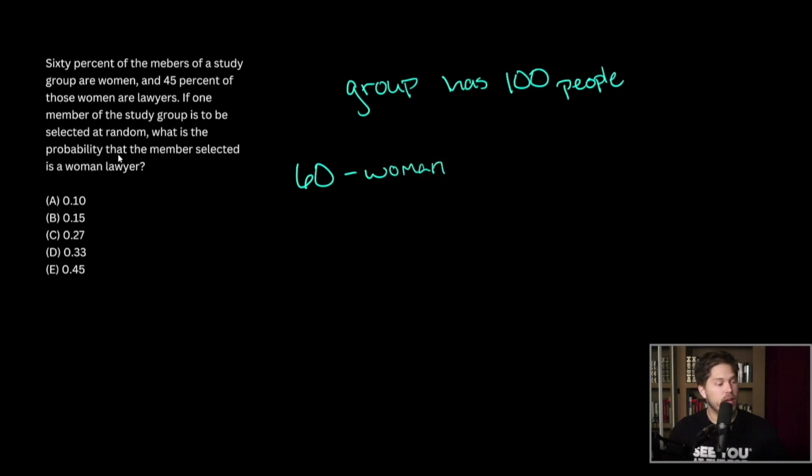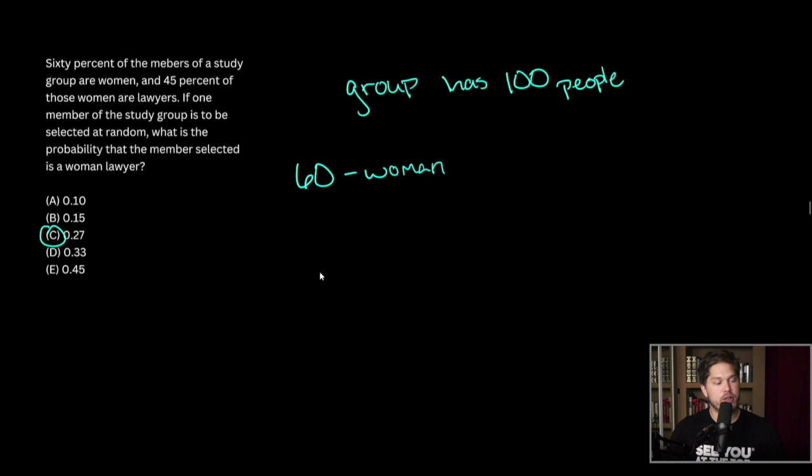And we're also told that 45% of those women are lawyers. So of these 60 women, if 45% are lawyers, how many is that? Well, if half are lawyers, that would be 30, right? So it's going to be a little bit less than 30. And a little bit less than 30 is going to be choice C, 27%. Of course, you can do the full math.